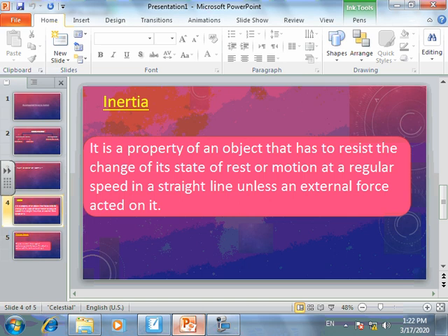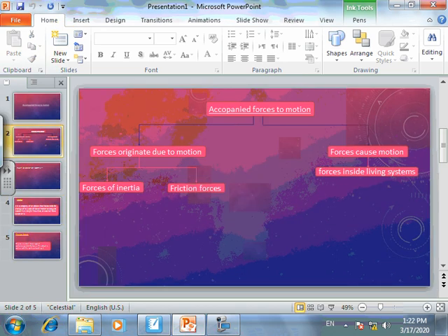But we have two main ideas. The first one, it should move in one straight line. The second one, no other force acted on it. So that was the inertia. Number two, as we said, we have too many types of force. The force of inertia is number one, and the second type is the friction force.